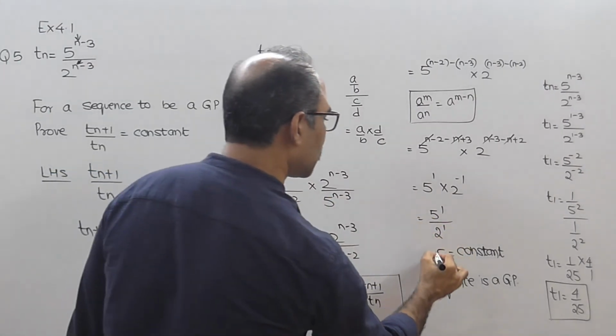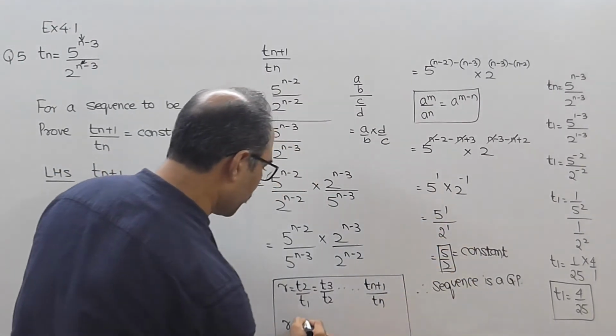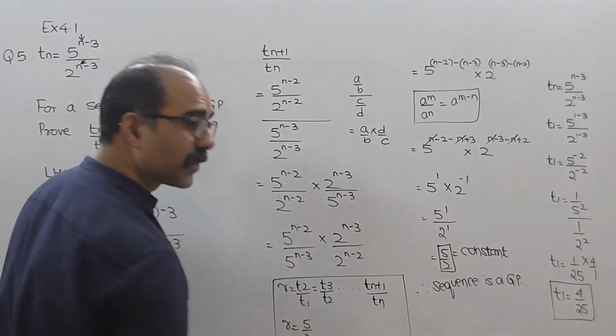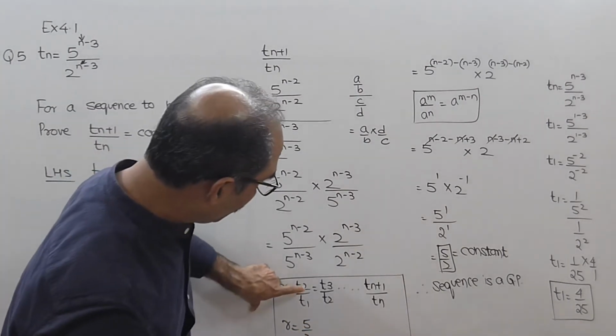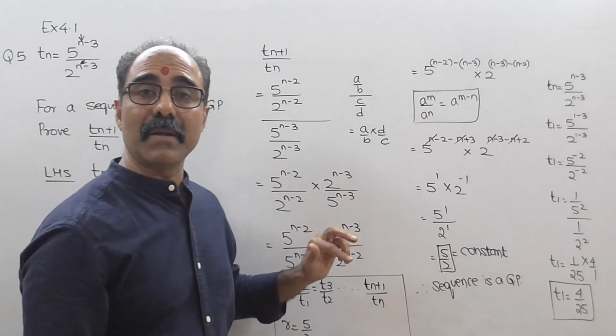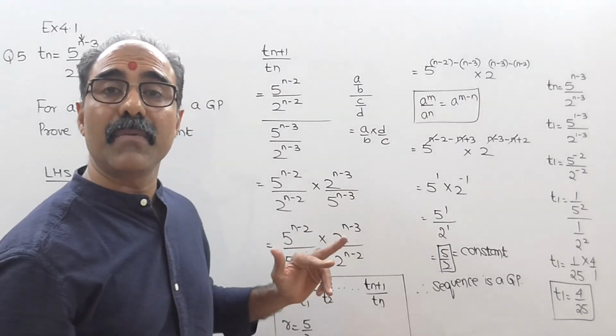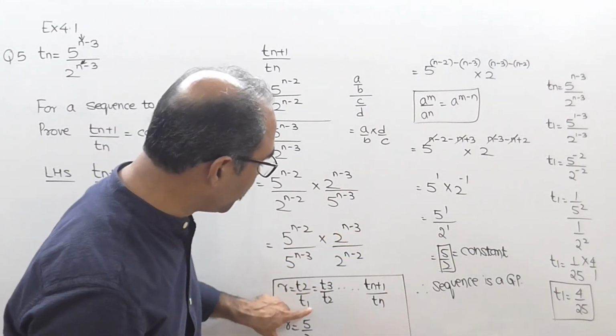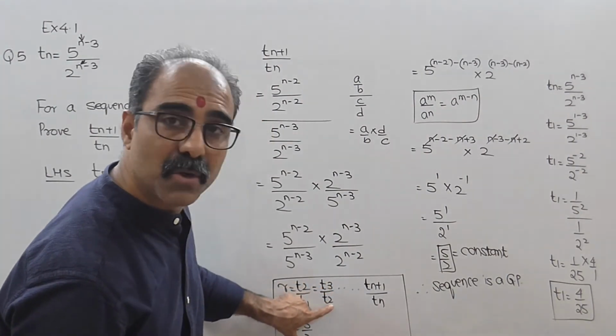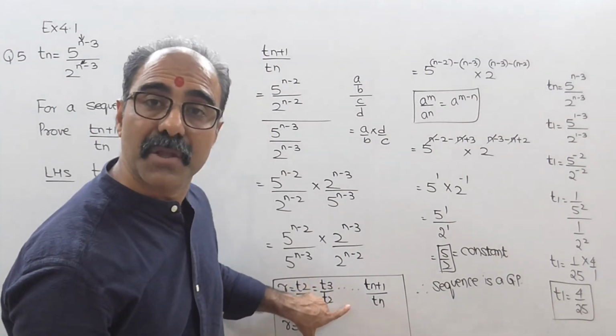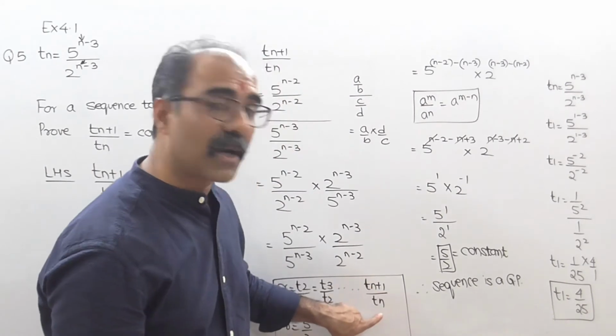I think the answer is 5 by 2. So R is equal to 5 by 2. याद रखना, ये जो ऊपर का टर्म है ना, that will be 1 more than the denominator. Numerator will be 1 more than the denominator. ऊपर 2 है तो नीचे 1 है, ऊपर 3 है तो नीचे 2 है, ऊपर अगर 4 रहेगा तो नीचे 3 आएगा, ऊपर अगर n plus 1 रहेगा तो नीचे n आएगा.